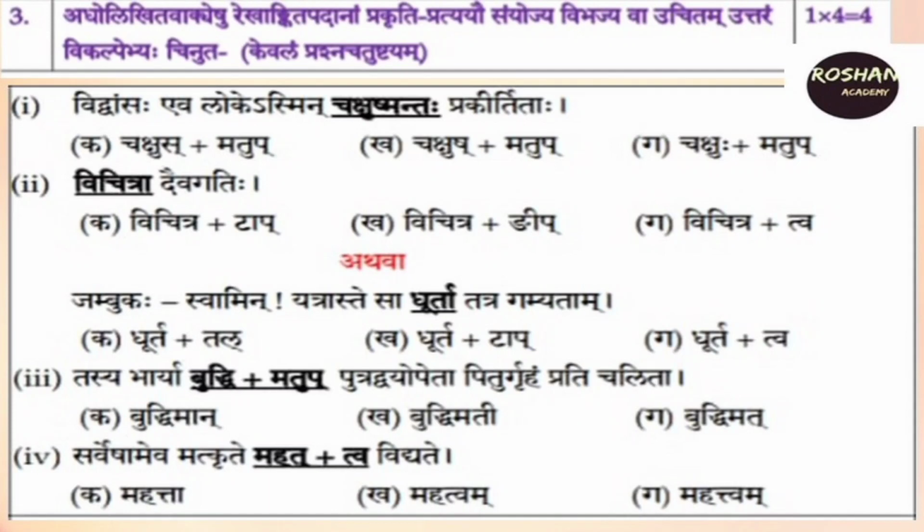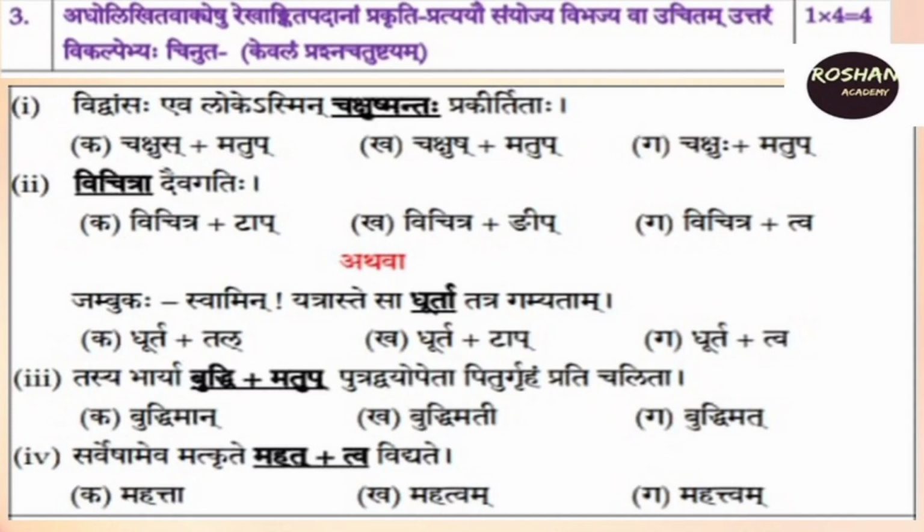And in the fourth question, the underlined word is Mahat plus Tua. In Tua Pratyaya, the word will become Tuam. So the fourth question is very easy. In the last 2 options, you can see Tuam. But see the difference in these 2 words. In the middle option, only one T is coming, Mahatuam.